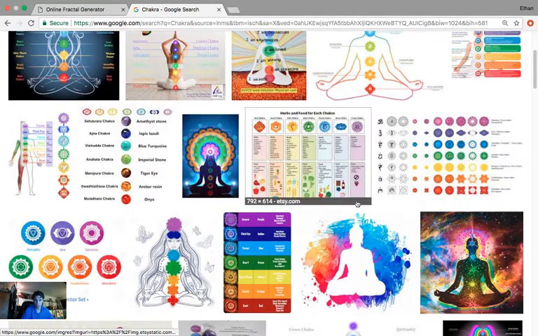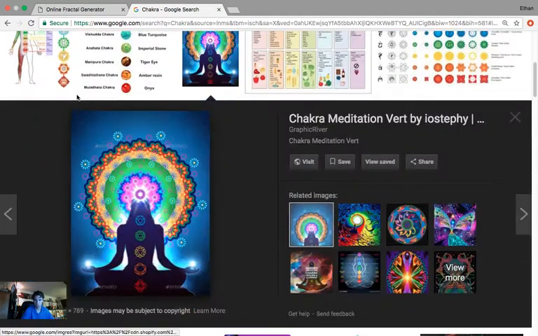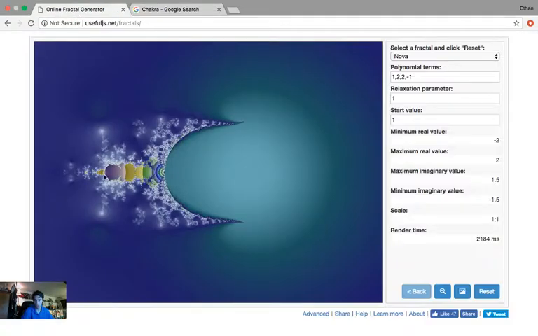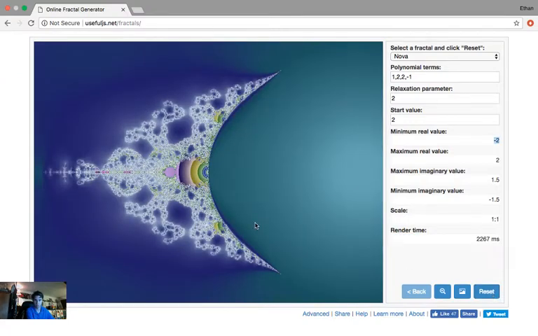Let's find a good example. Like that kind of looks like this. Different levels. So I can change the parameters on this one. Wow, isn't that crazy? Looks like some interdimensional being.